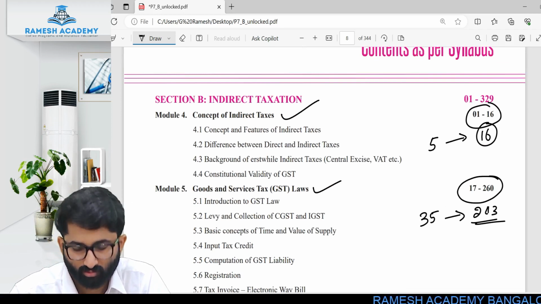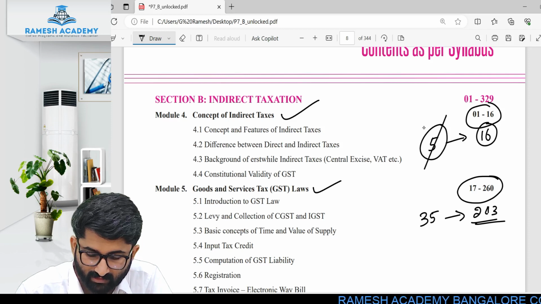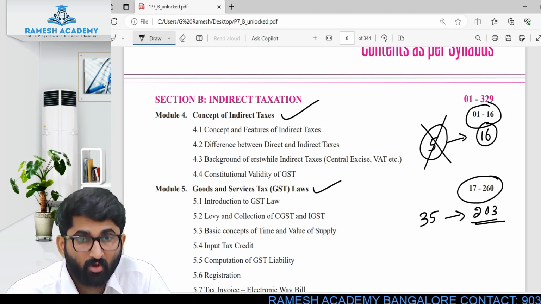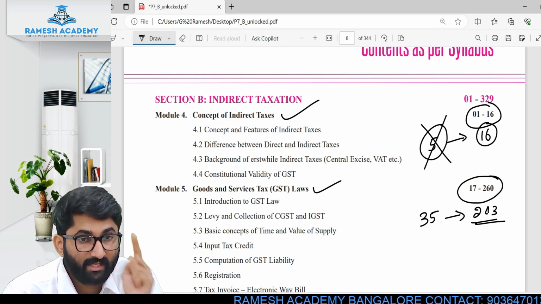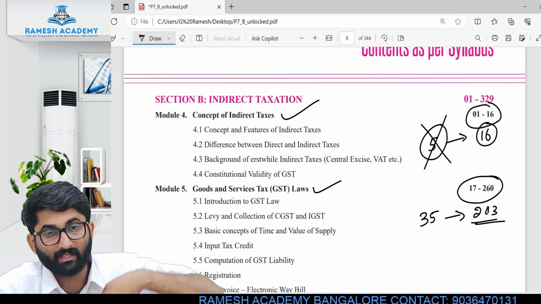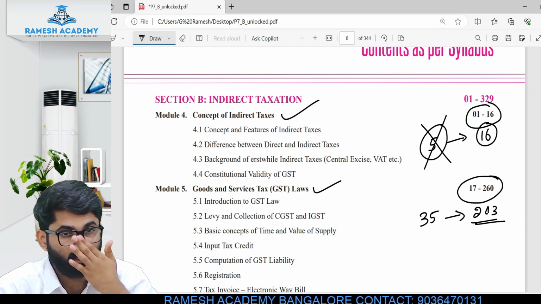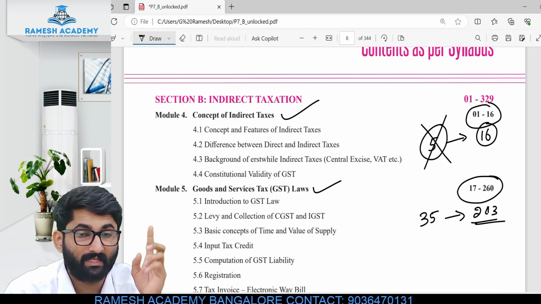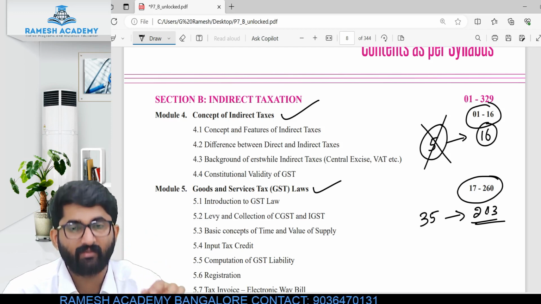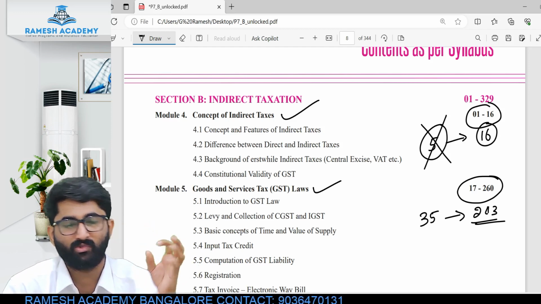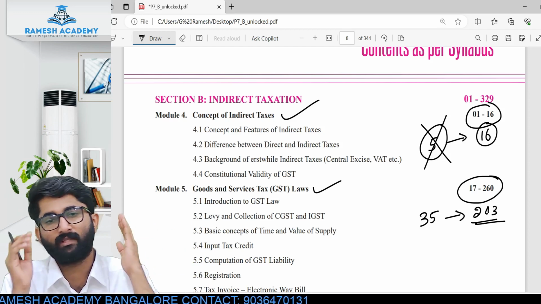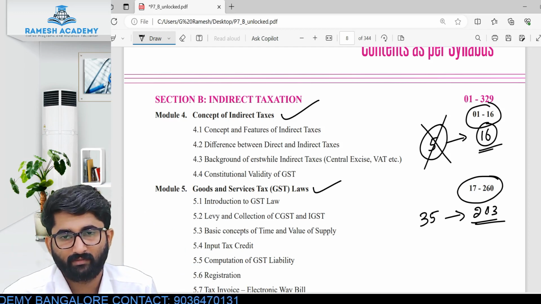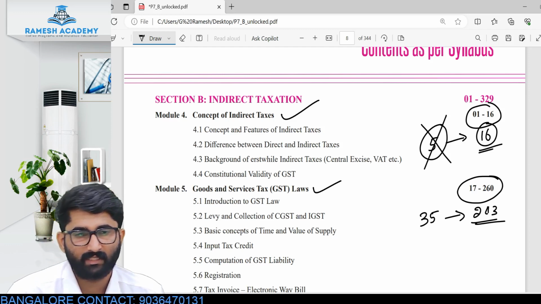Usually students skip these 5 marks, sir. For 5 marks we have to study 16 pages. But let me tell you, this is a very easy 5 marks. You are taking those 5 marks in your pocket. Believe me. Please don't skip this. We'll do one thing: first we will discuss these 16 pages today. In this video we are going to discuss these 16 pages.